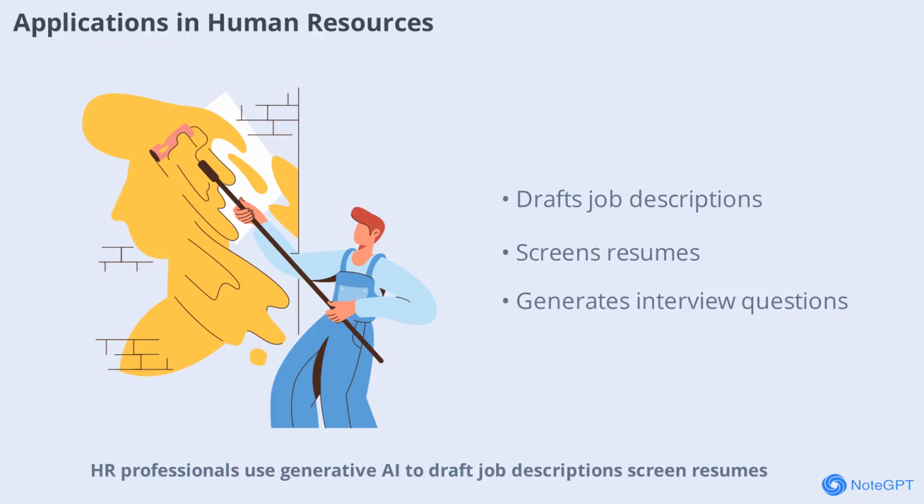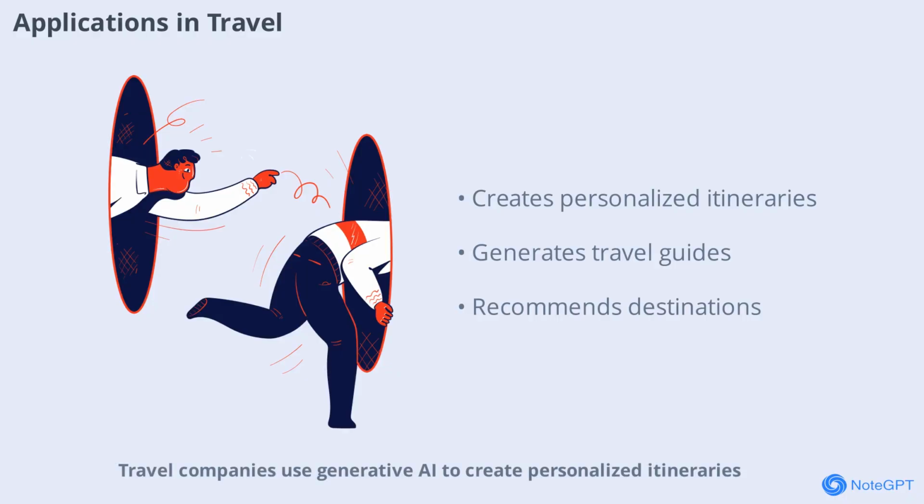HR professionals use generative AI to draft job descriptions, screen resumes, and generate interview questions. AI streamlines the hiring process, making it faster and more efficient for both employers and candidates. Travel companies use generative AI to create personalized itineraries, generate travel guides, and recommend destinations. AI analyzes traveler preferences to suggest unique experiences and streamline trip planning.